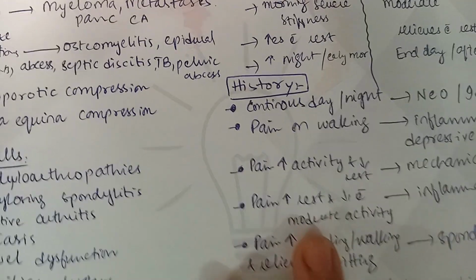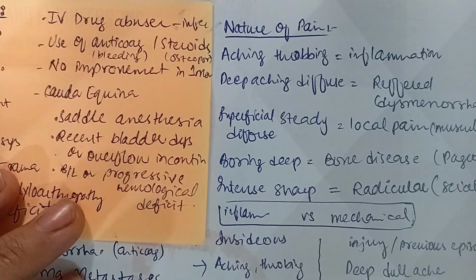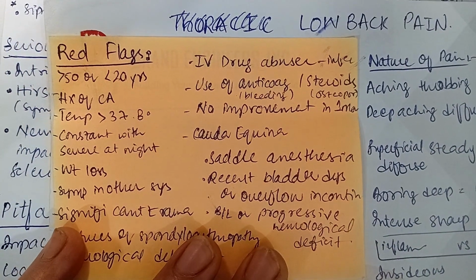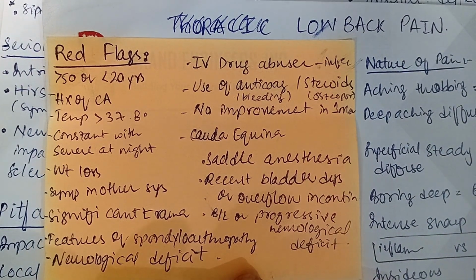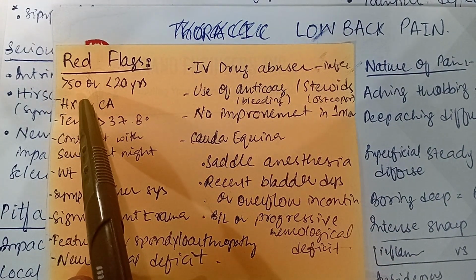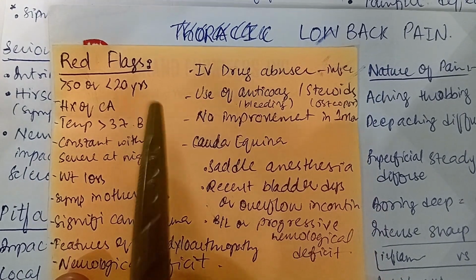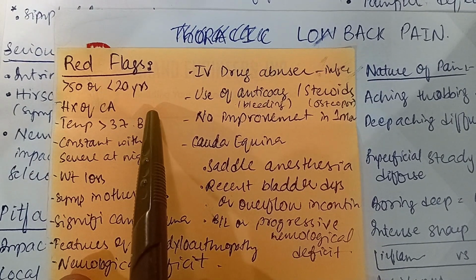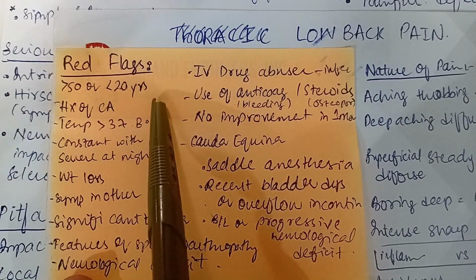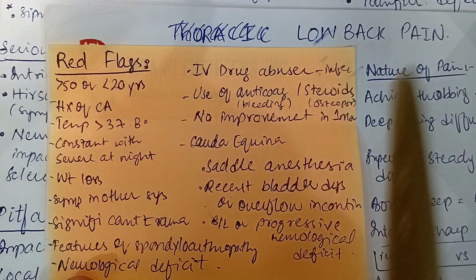So coming towards, there are certain history points which can point towards certain diagnosis. For example, by the nature of pain, first of all, we have to do red flags. What are the red flags if a patient comes to you with lower back pain? There are many. For example, if a patient is more than 50 years or less than 20 years, history of cancer is there, because vertebral column is a very common site for metastasis. So if a patient has a history of any cancer, we have to look for it as the cause of lower back pain.